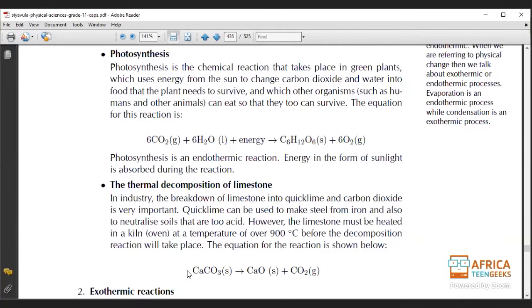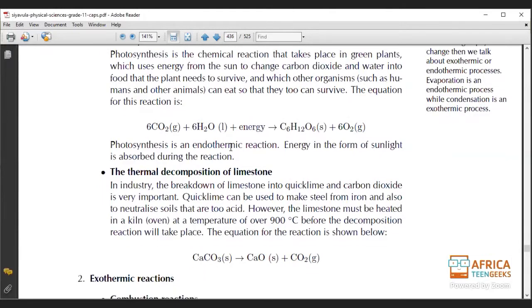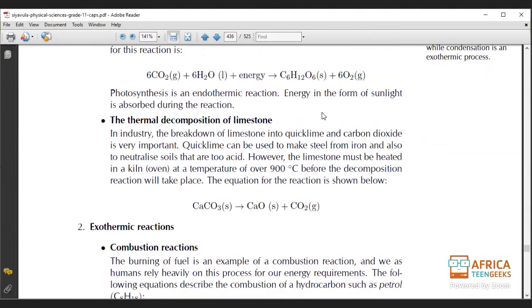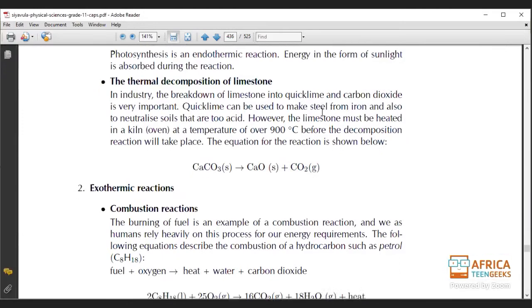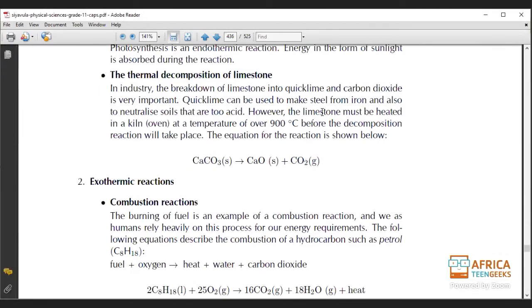Okay, so that's why anything where you need to light it up with a match, or you need sunshine, or you need to heat it in an oven or a stove, is an endothermic reaction. I hope that you guys understand more or less what an endothermic reaction is. Okay, now we're moving to number two, which is exothermic reactions.